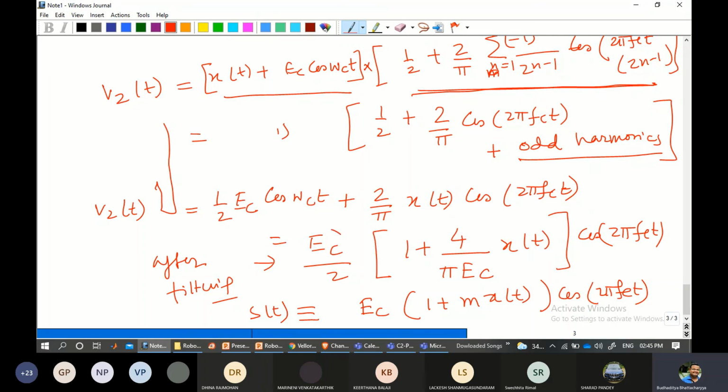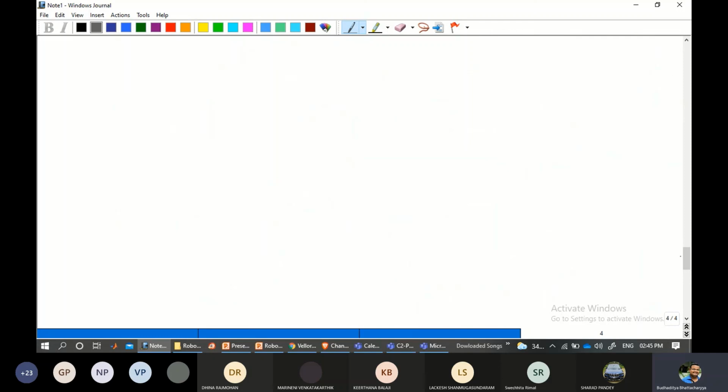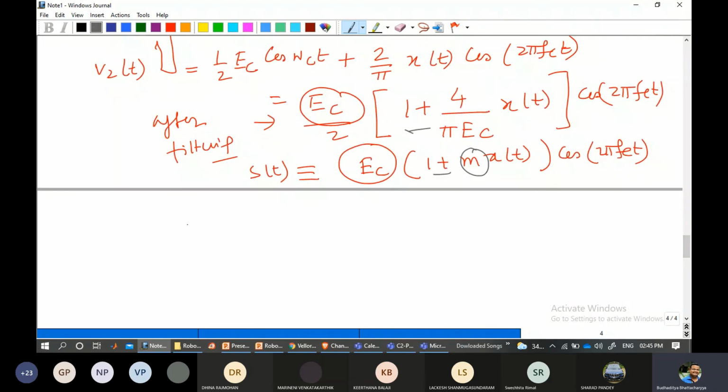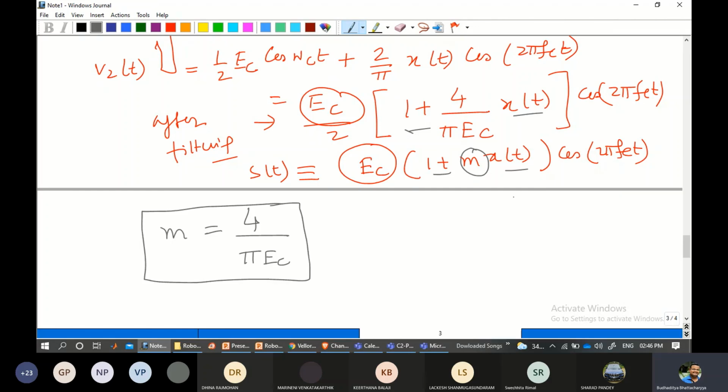So you can see that this part is the same, the 1 plus is also the same. m in this case is expressed by 4/π Ec. So we can write that for a switching modulator, m is given by 4/π into Ec. So this is my modulation index of it. Then x(t) is common, and cos 2π fc t is also common.